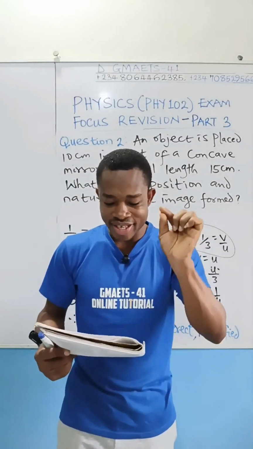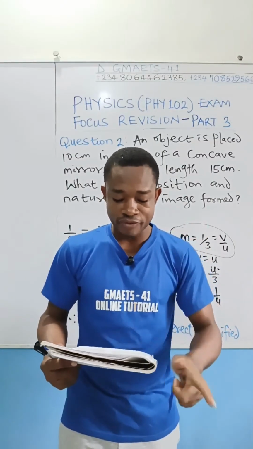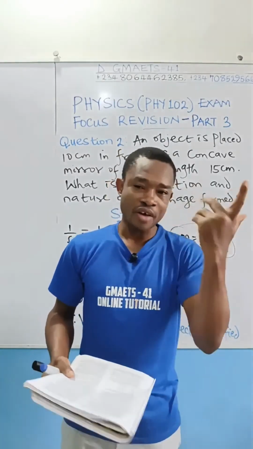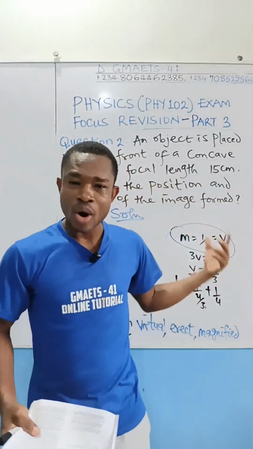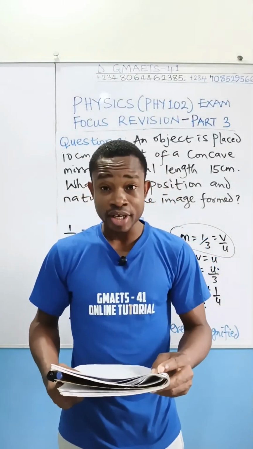Option A is 8 centimeter. Option B is 16 centimeter. Option C, 24 centimeter. Option D, 32 centimeter. So solve it and see if you can get any of the options while you wait for the pre-recorded video to be uploaded before the end of the day.